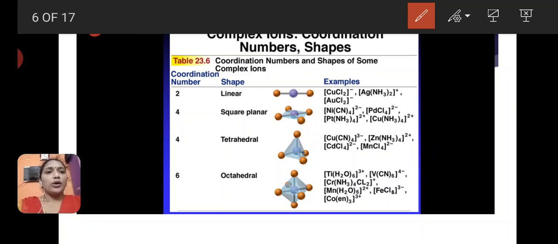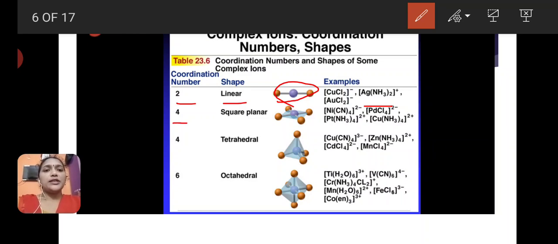Here are the coordination numbers and shapes of some complex ions. For example, if the coordination number is 2, the shape of the complex is linear. Okay, this is the shape of the complex. Examples are the CuCl2 complex, dichlorocopper complex, diamminesilver complex and dichlorogold complex.